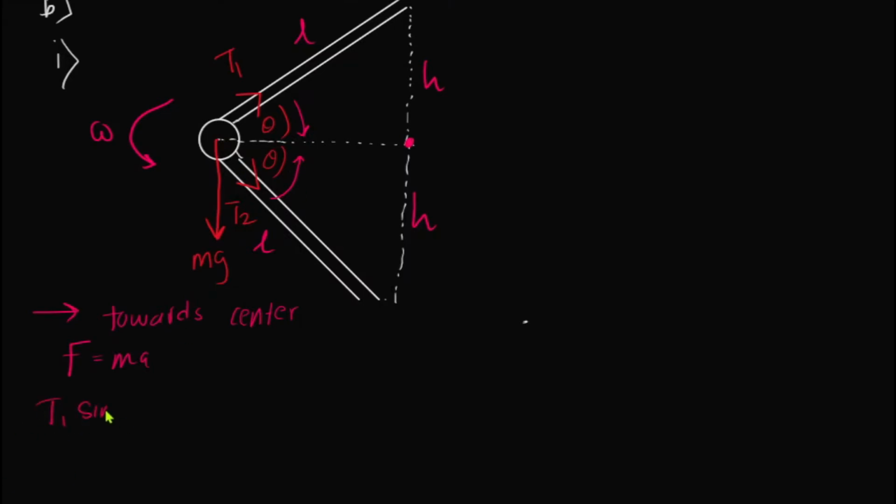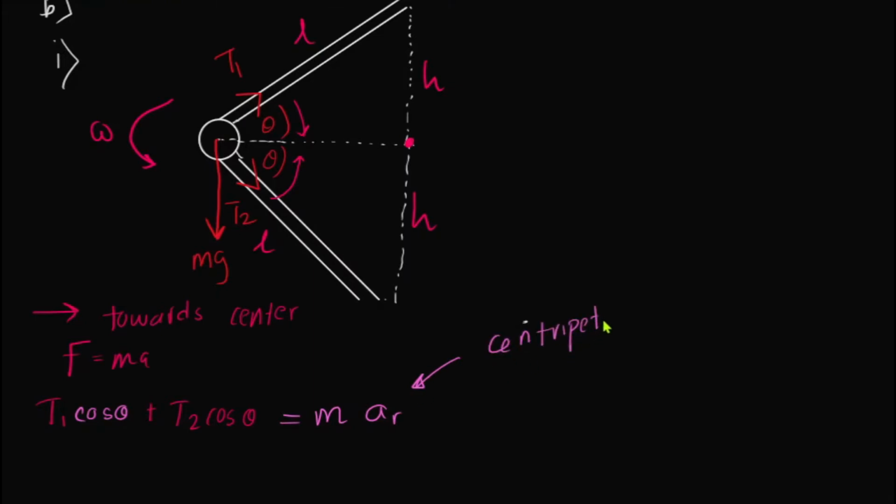T1 cos theta plus T2 cos theta, both are cos theta, is equal to m. What is the mass of the flywheel? M. What is the acceleration towards the center? It is the centripetal acceleration, right?